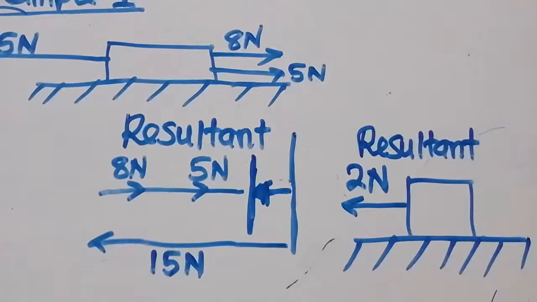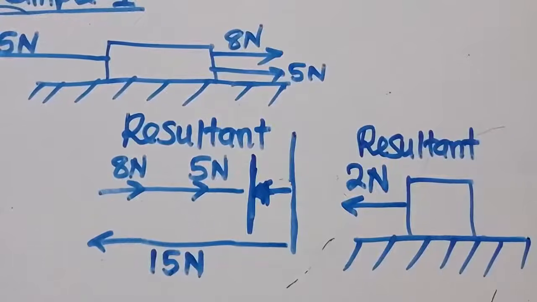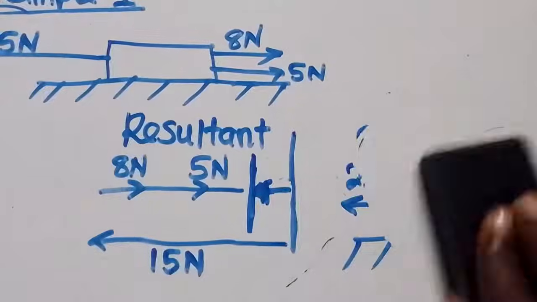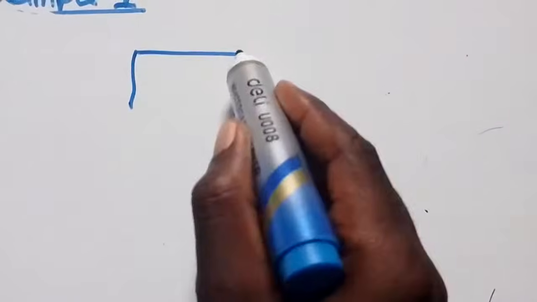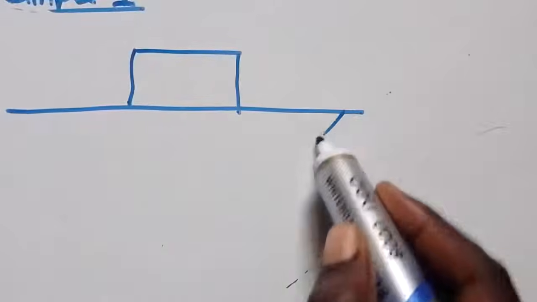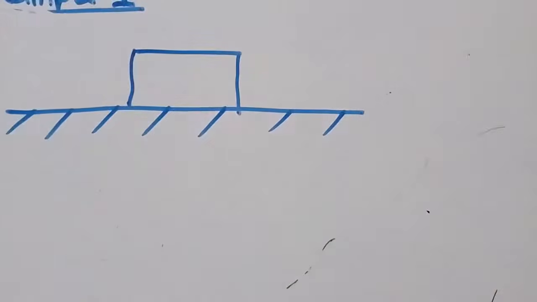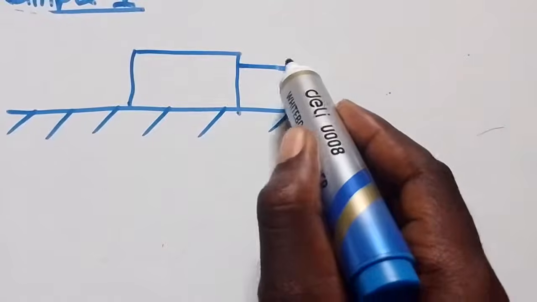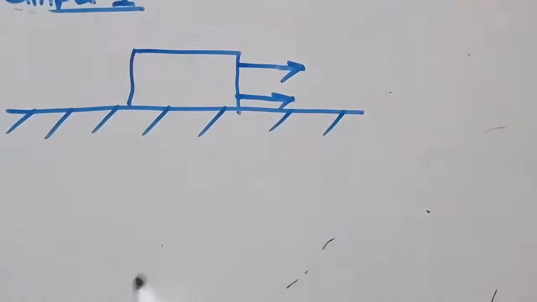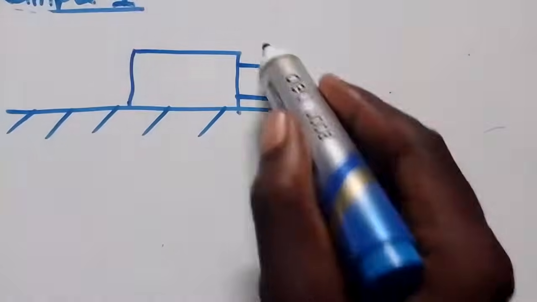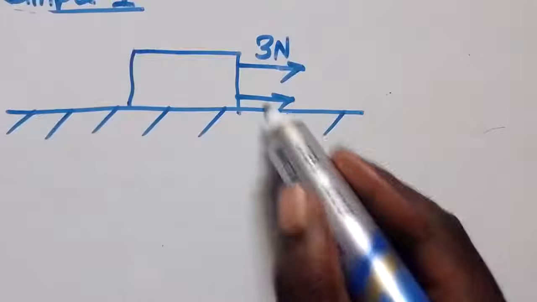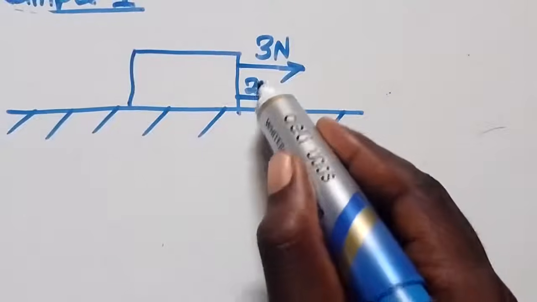Let us now look at another example, which is our example 3. We look at another last example that we need to note. Let's say this is an object. It is on a surface like that. So we've got forces. We've got this force that is pulling it this side. We've got these forces that are pulling it this other side. This is a 3 Newton. And this force that is here is a 2 Newton, like this.